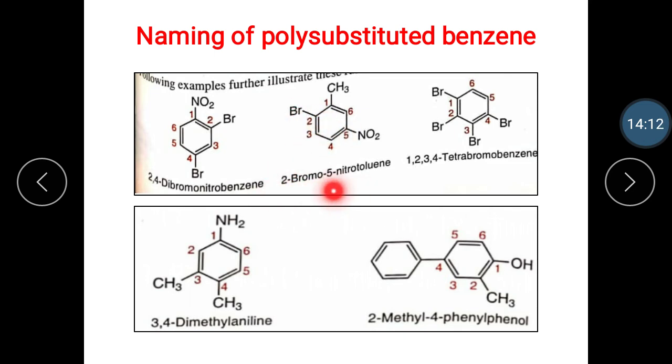It is 2-bromo-5-nitrotoluene. The next example is 1,2,3,4-tetrabromobenzene. The numbering is given from this position 1, 2, 3, 4, 5, 6, and it is 1,2,3,4-tetrabromobenzene. Then the next example is 3,4-dimethylaniline. The next one is 2-methyl-4-phenylphenol.